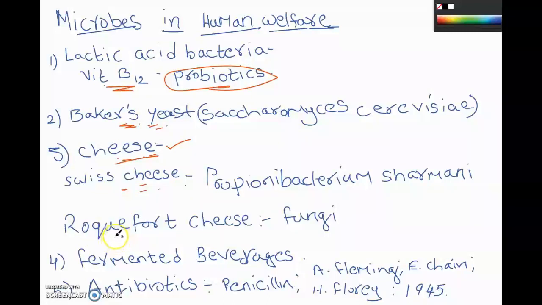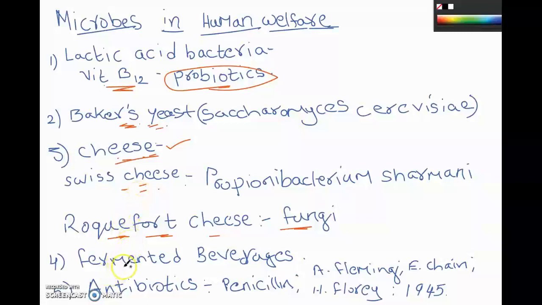A particular flavor is possessed by Roquefort cheese, and this is produced due to a characteristic type of fungi. It is produced due to a specific fungi. That cheese is called Roquefort cheese, which is produced by making use of a fungus. So in the preparation of cheese also there is the involvement of microorganisms.